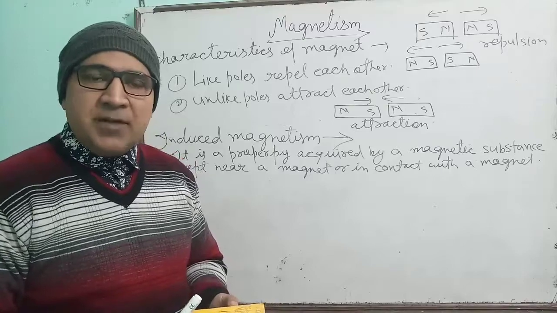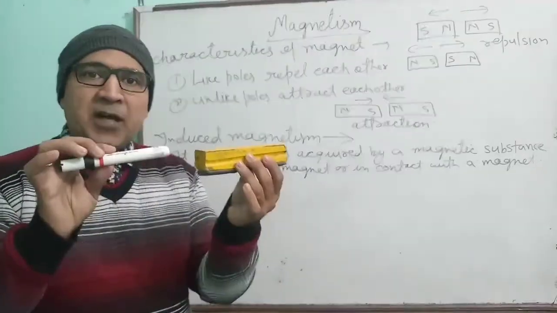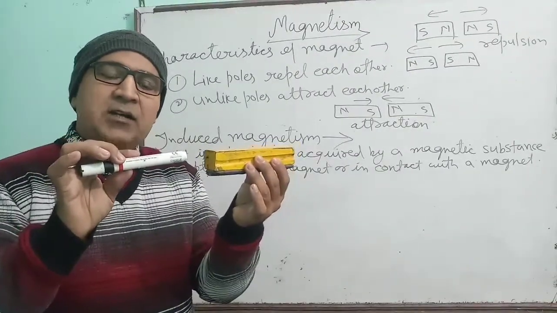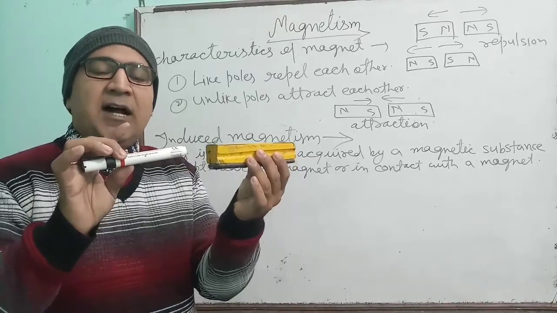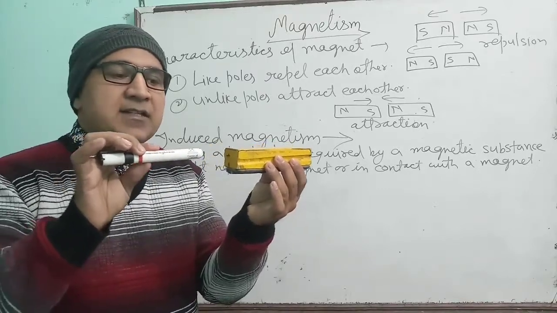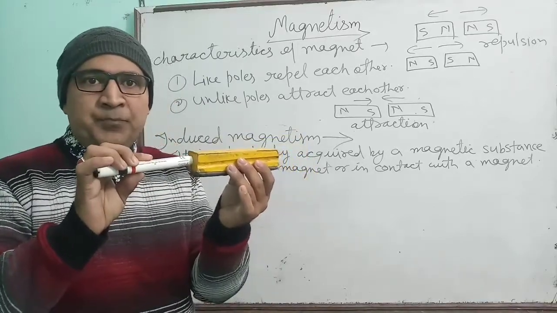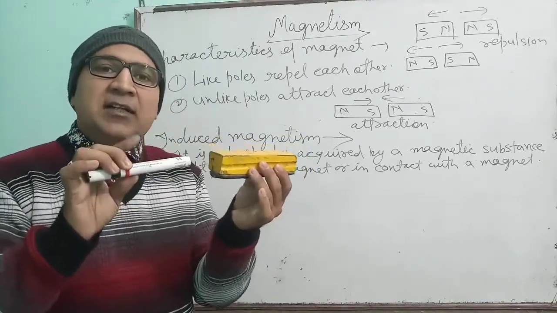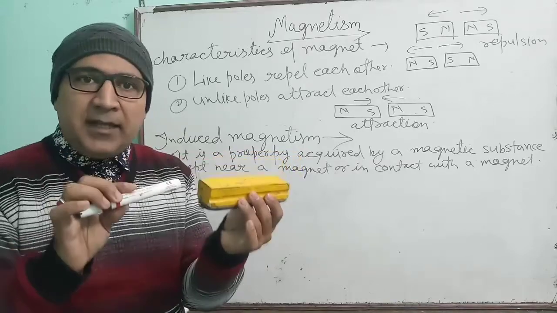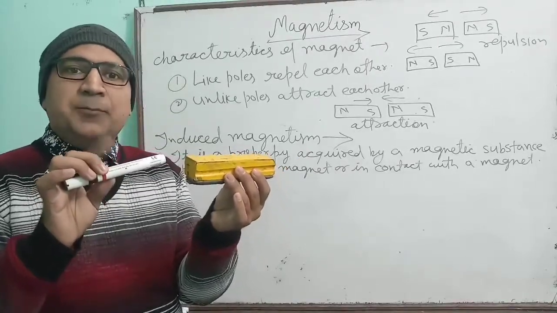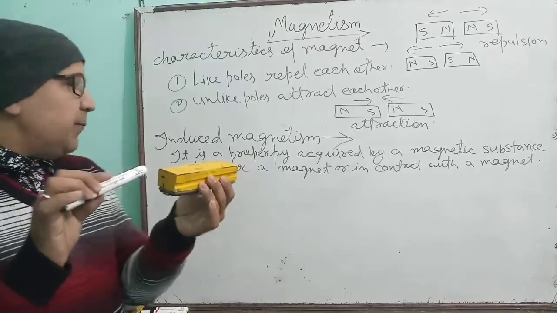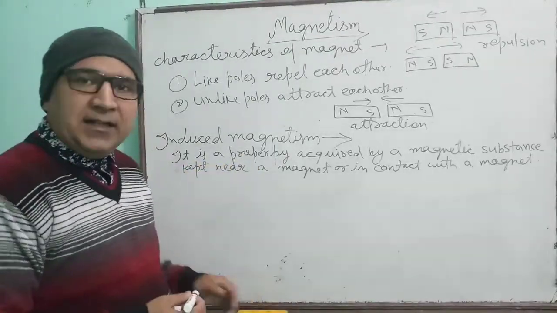Understood? What is the induced magnetism? The property which is acquired by the iron material or magnetic material when it is kept near a magnet or in contact with a magnet. In both the cases, the iron will also behave like a magnet. So it is acquiring the property of magnet. So this property is called induced magnetism.